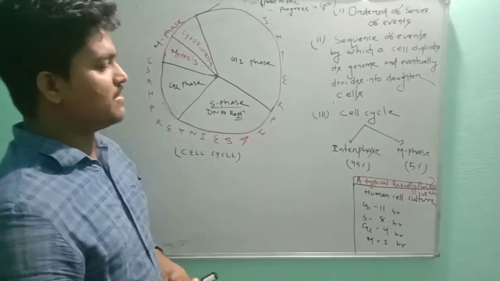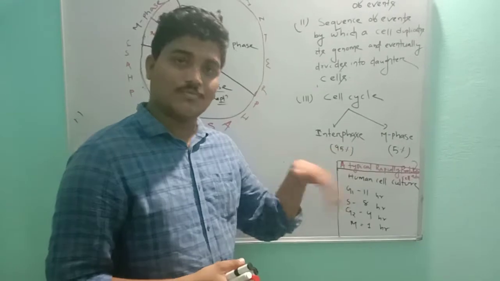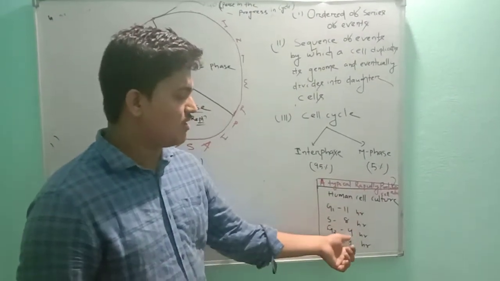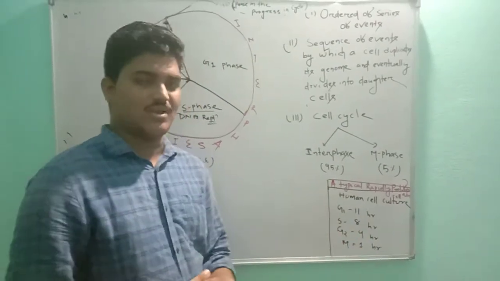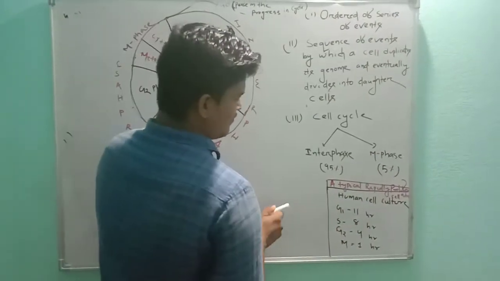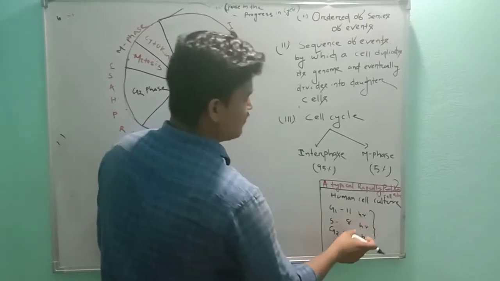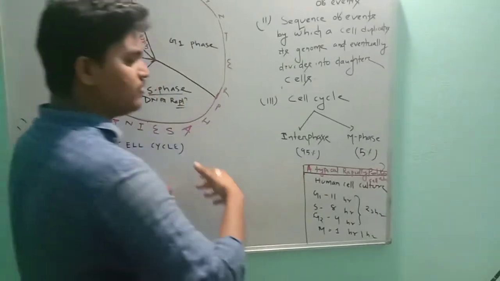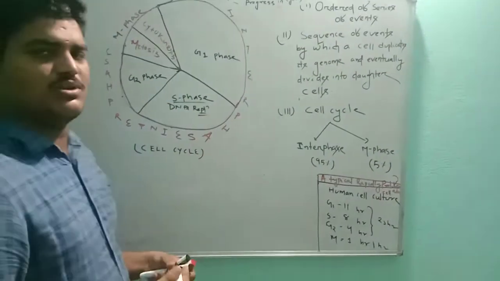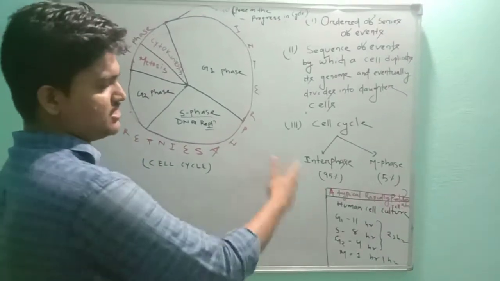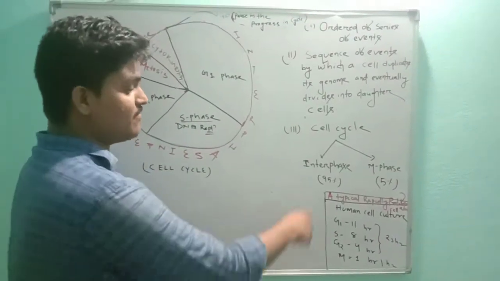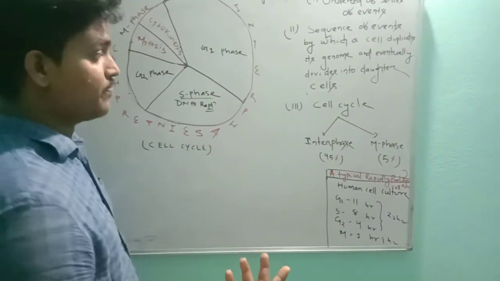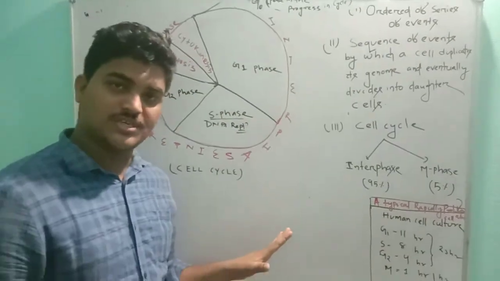Experimentally it was found that in a typical rapidly proliferating mammalian human cell culture, the G1 phase consists of 11 hours, S phase 8 hours, G2 phase 4 hours and M phase 1 hour. This is just an idea to clarify that interphase takes maximum time, 23 hours, and M phase has 1 hour. Cell to cell, species to species, the cell cycle duration varies. It is not fixed in every cell. Even the interphase duration in human cells is not the same. Okay, you all now are clear on the concept.